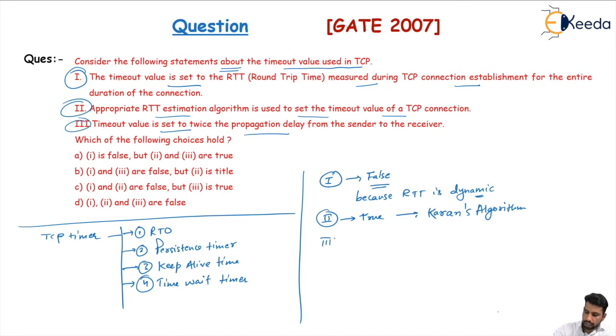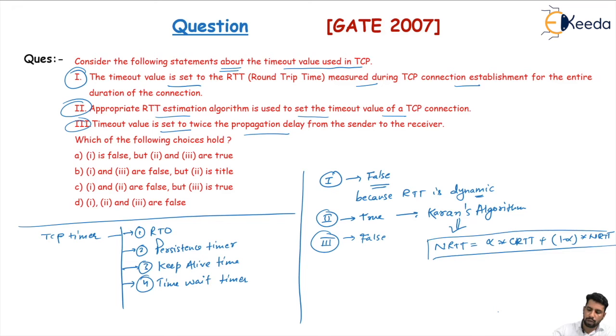Okay. Third statement is saying that the timeout value is set to twice the propagation delay. No, the timeout value is not set like that. We find it with the help of the algorithm, and the algorithm says that new RTT value is equal to alpha times current RTT value plus (1 minus alpha) times the previously used RTT value. So with the help of this formula, we will calculate the timeout value or the RTT value. So the third statement is also false.